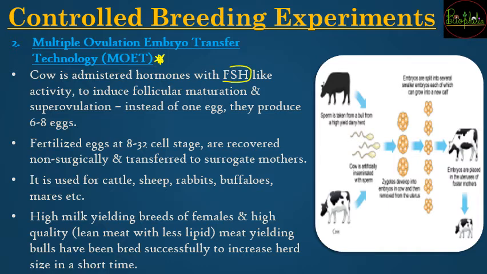Just for your revision, what is the full form of FSH? FSH is follicle stimulating hormone. So the follicles are going to get stimulated when this hormone is administered. When FSH is introduced, follicle maturation is induced and there is going to be super ovulation. That is, many follicles will develop together, ovulation will happen many times, and instead of one egg there will be production of 6 to 8 eggs in one cycle.